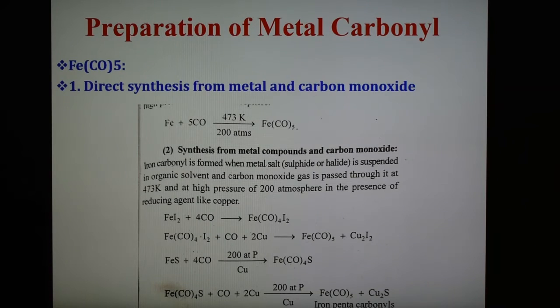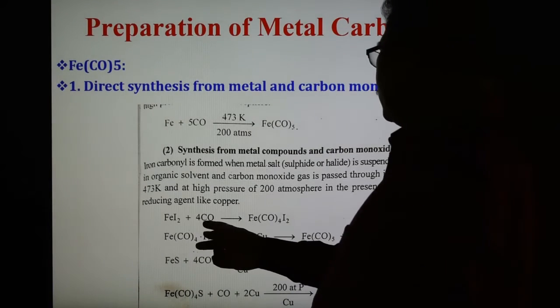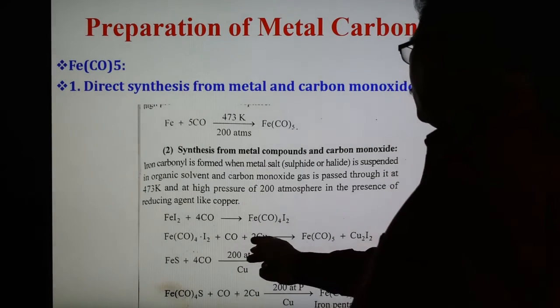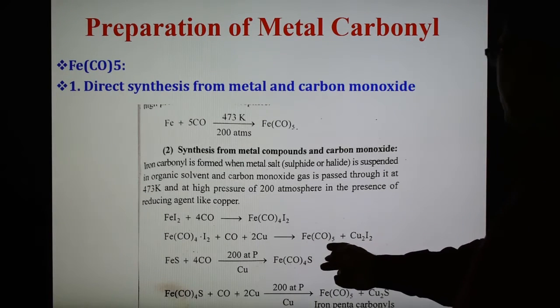The second method is synthesis from a metal compound and carbon monoxide. In this method, iron carbonyl is formed when a metal salt, that is sulfide or halide, is suspended in an organic solvent and carbon monoxide gas is passed through it at 473 Kelvin and a high pressure of 200 atmospheres in the presence of a reducing agent like copper, and the reaction is shown here. The reducing agent is copper, and FeI2 reacts with CO forming FeCO4I2.